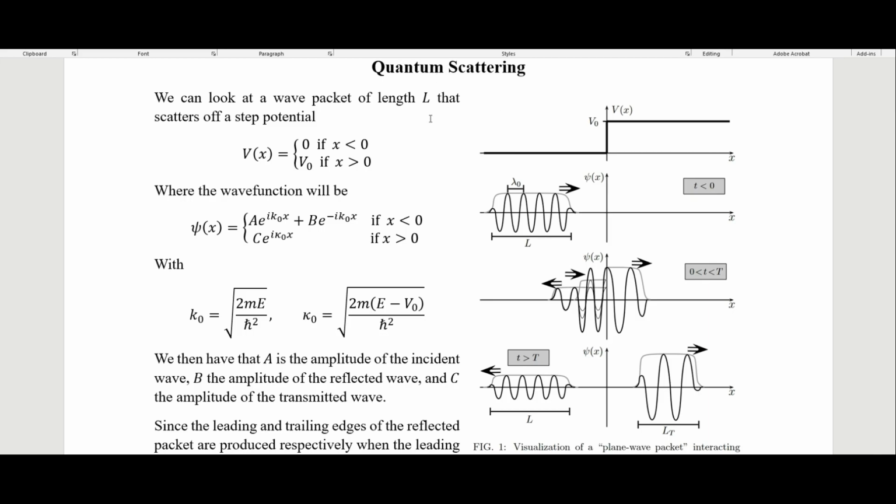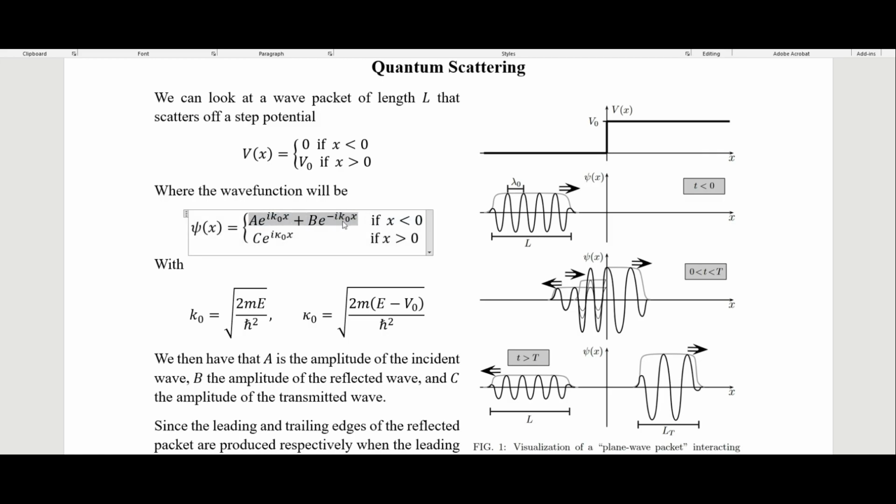So for quantum scattering, what we want to do is look at a wave packet of length L that scatters off a step potential. Again, we're looking at this step potential where the potential is 0 when x is negative, and it's greater than 0 when x is positive. This will give us these as our wave functions. So when x is less than 0, we have this with the A, which is our incident wave, then this one with B, which is our reflected wave, then this one with C, which is our transmitted wave.